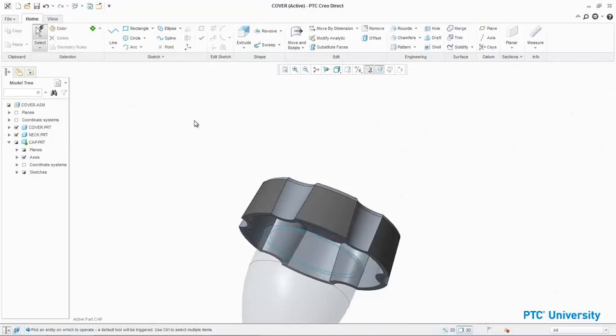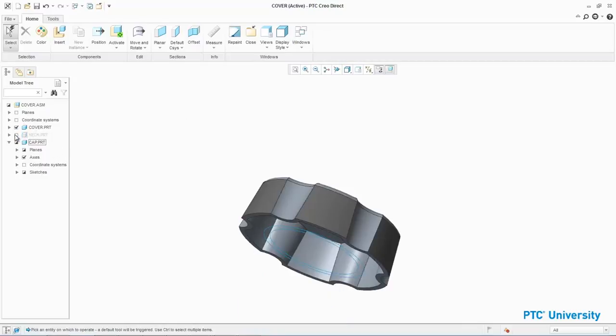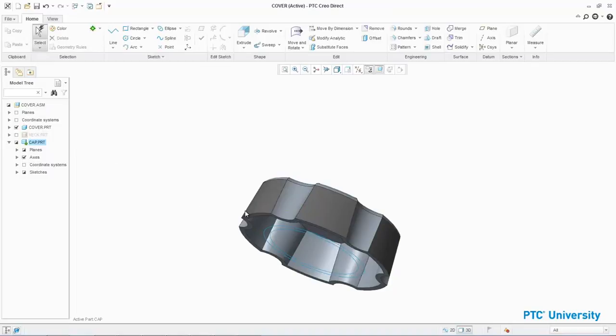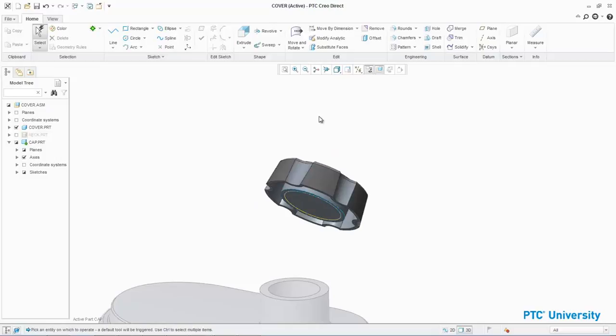Press Ctrl-A to activate the top-level assembly. In the model tree, clear the neck.prt checkbox. In the model tree, select cap.prt and click Activate. Select the larger circular sketch. Drag the depth upward and edit the depth value to 38. Middle-click to complete the extrude.